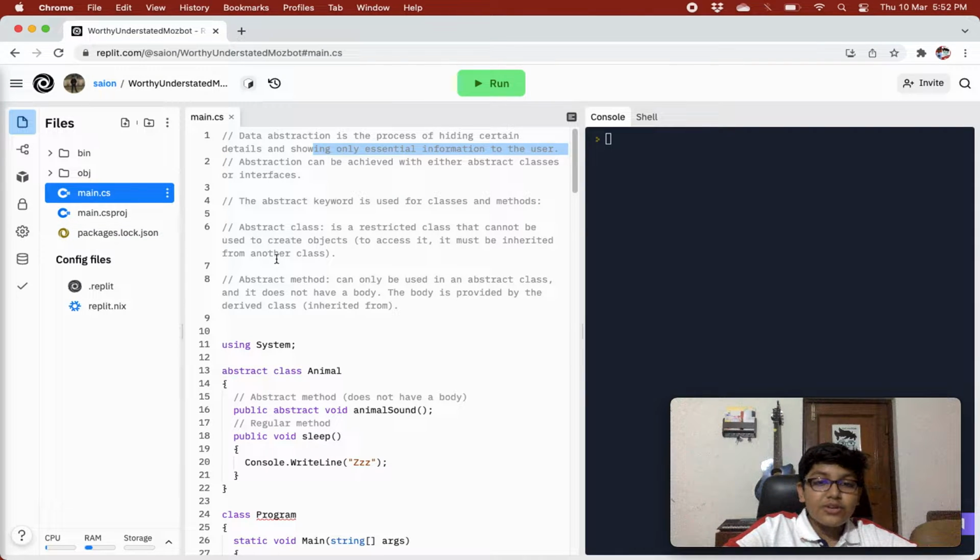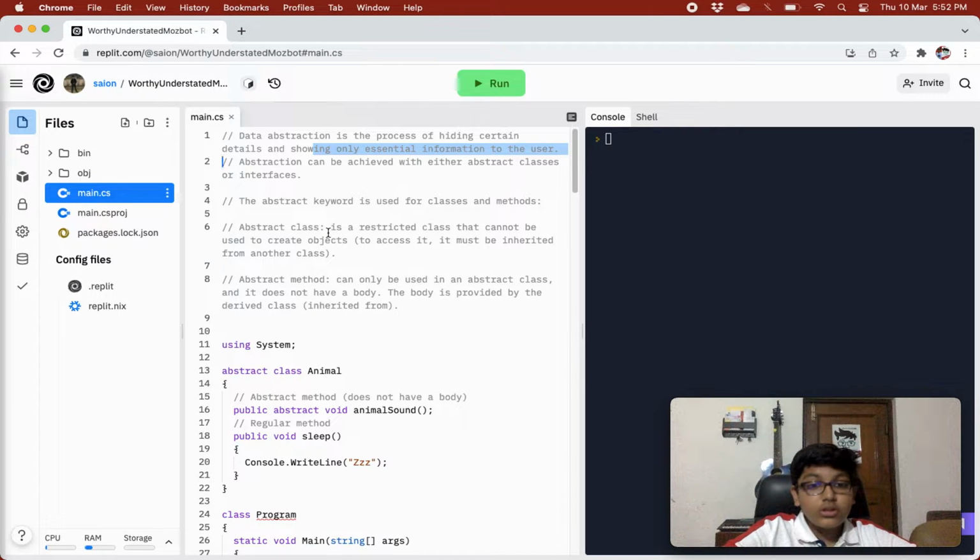The abstract keyword is used for classes and methods. An abstract class is a restricted class that cannot be used to create objects. To access it, it must be inherited from another class. So to use it, you will have to inherit the abstract class by another class.